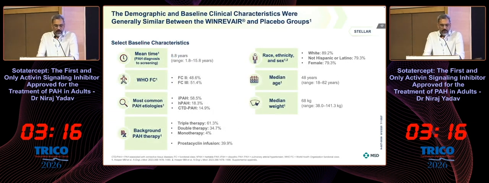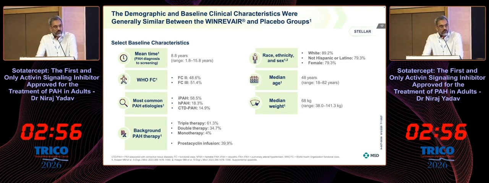Mean time since diagnosis of PH was 8.8 years, ranging from 1.8 to 15.8. 51% were in functional class 3. The majority of patients had idiopathic pulmonary arterial hypertension, which accounted for almost 58.5% of patients.